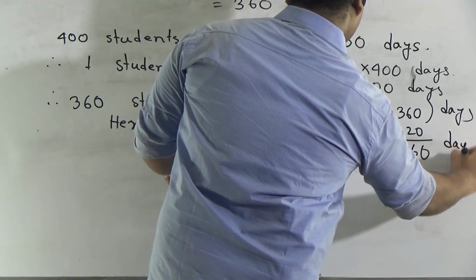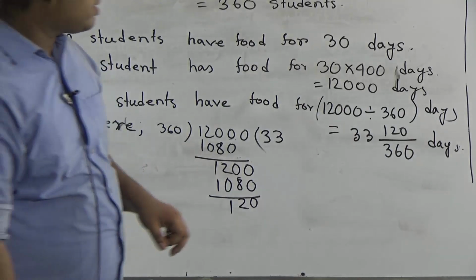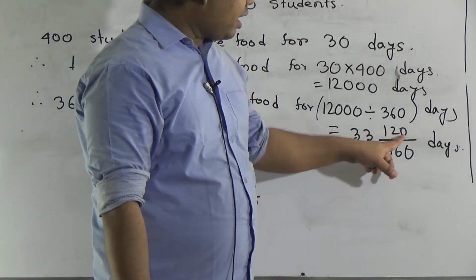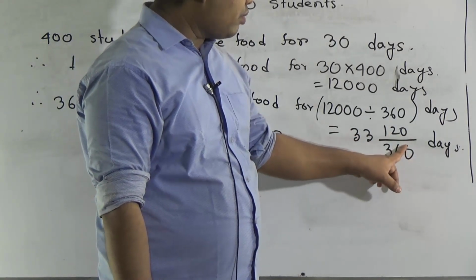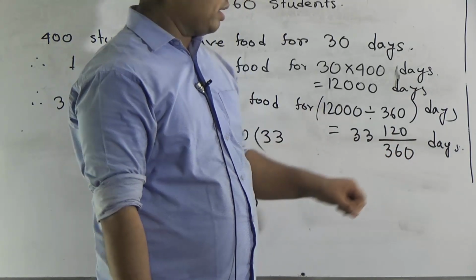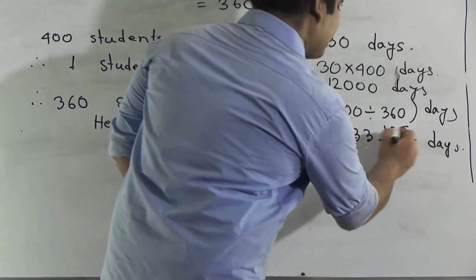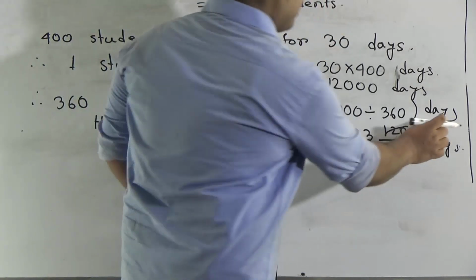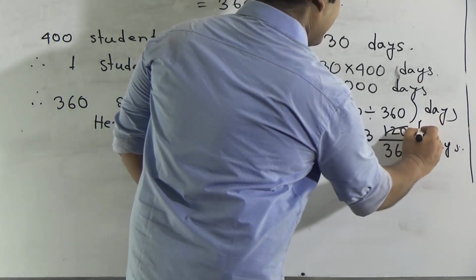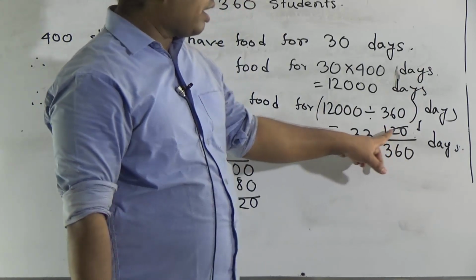Okay, I hope you have understood. Now my dear students, notice 120 and 360. We cut 120 and 360 by 120.